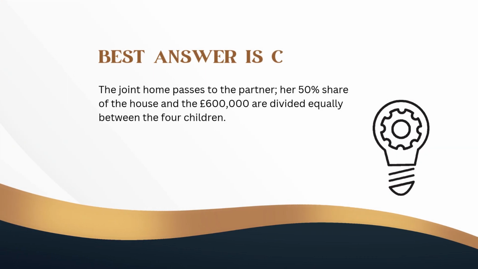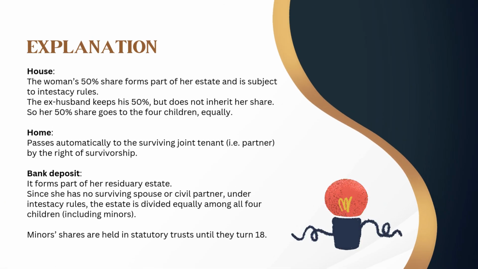The joint home passes to the partner; her 50% share of the house and the £600,000 are divided equally between the 4 children. In respect of the house, her 50% share forms part of her estate and is subject to intestacy rules. The ex-husband keeps his 50%, but does not inherit her share. So her 50% share goes to the 4 children, equally.